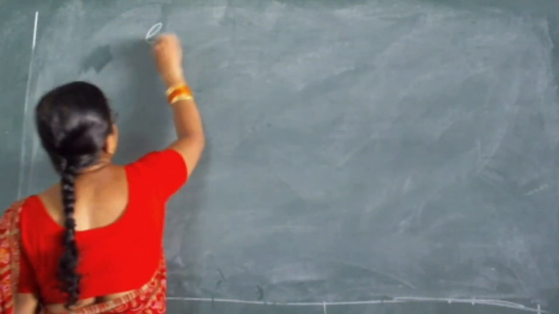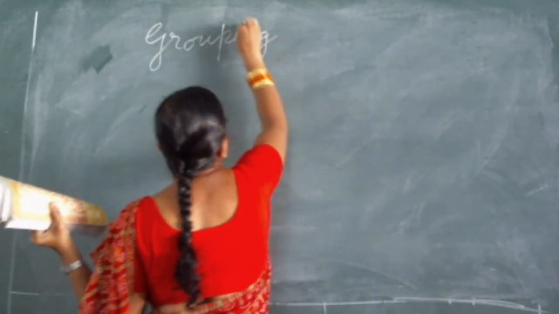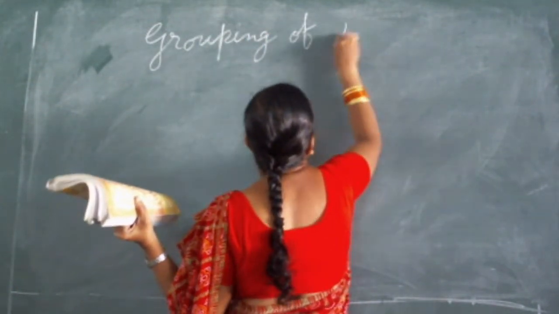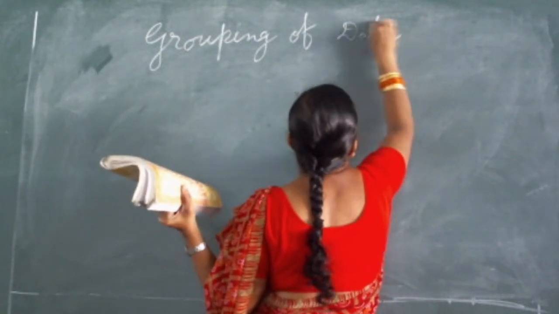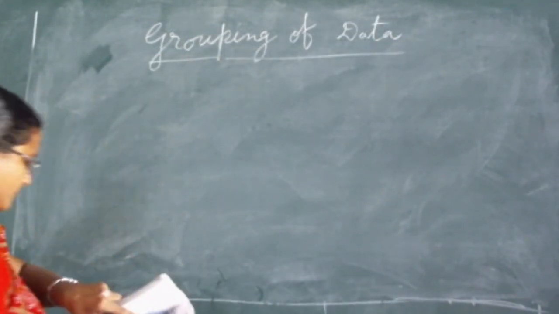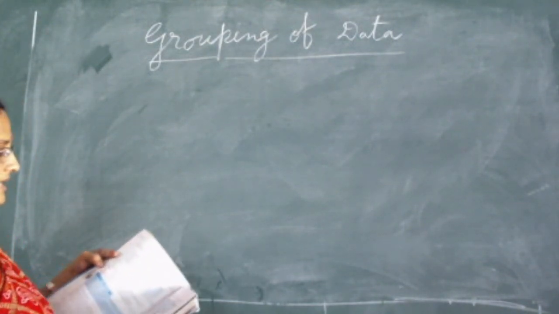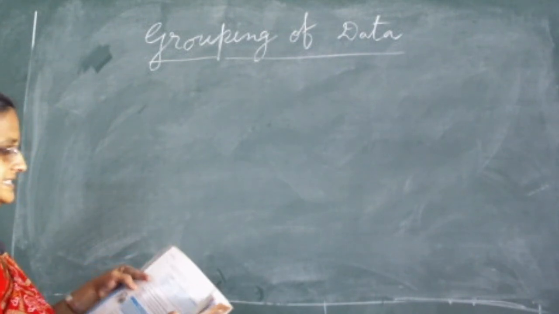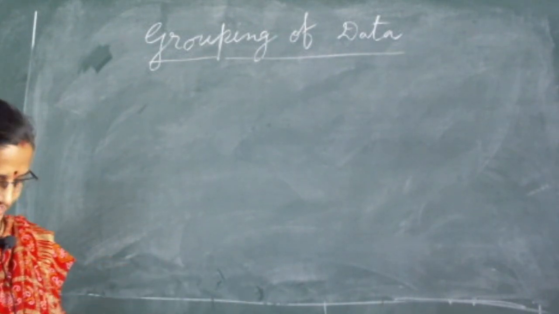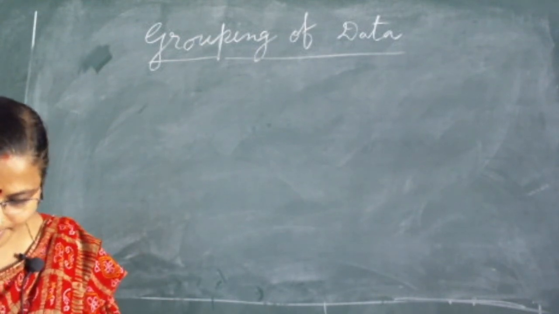How to group the data? See here, how can we group it? We can group it like this. Total number of children, how many? 60. So the marks of 60 students of class 8 were given.